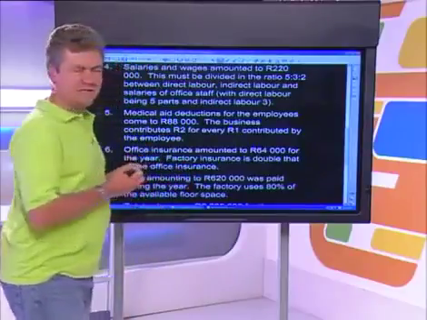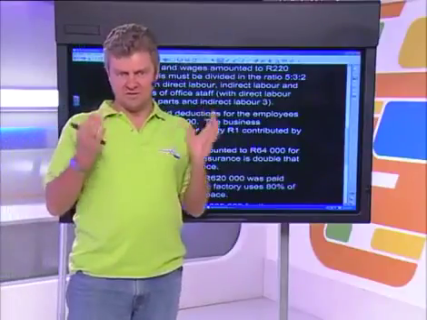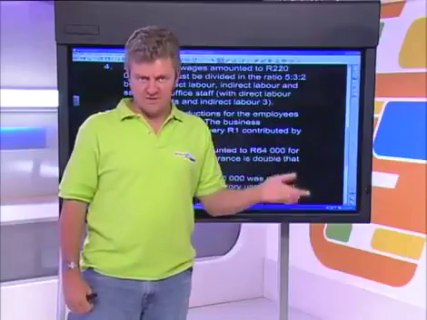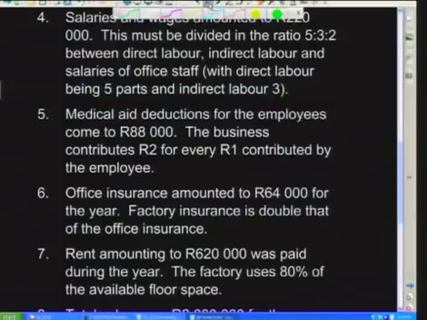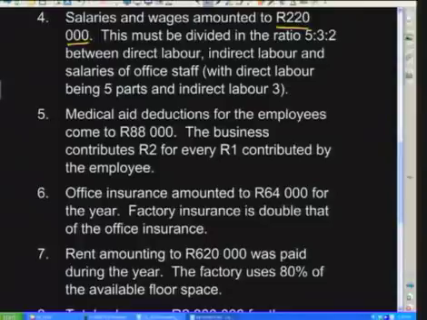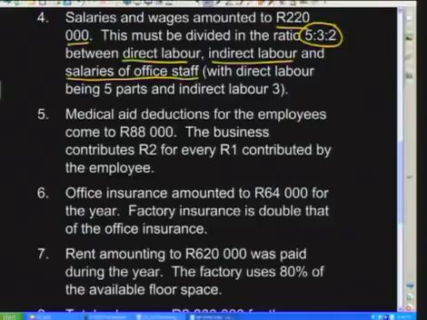We've got a couple more adjustments to do, so let's see how we go with those. Our next adjustment is one that you have to pay careful attention to because this is going to illustrate clearly some of the concepts that we've been discussing earlier. You'll see that this adjustment says salaries and wages amounted to 220,000 Rand. It now says that this must be divided in the ratio 5:3:2 between direct labour, indirect labour, and the salaries of our office staff. And it's given you some extra hints. It's told you that direct labour is 5 parts and indirect labour is only 3 parts. So this question is testing your knowledge about where the different parts of your salaries and wages go.